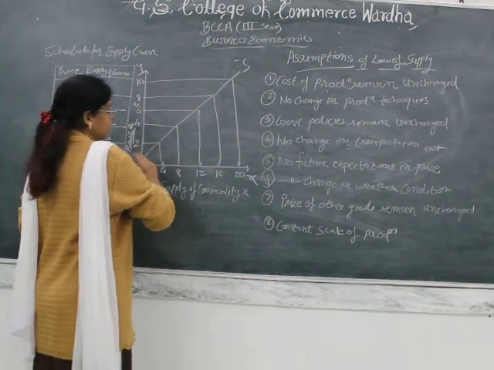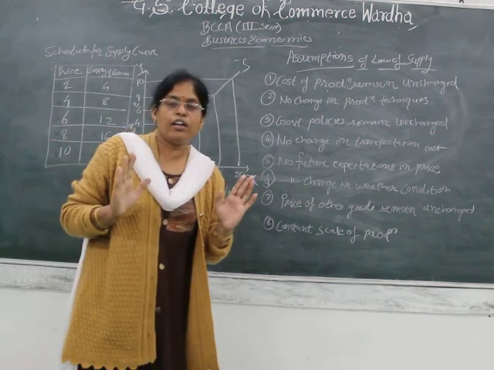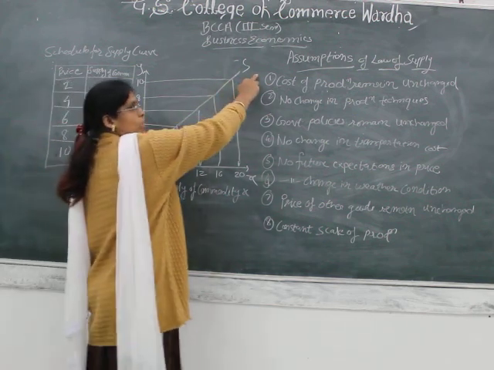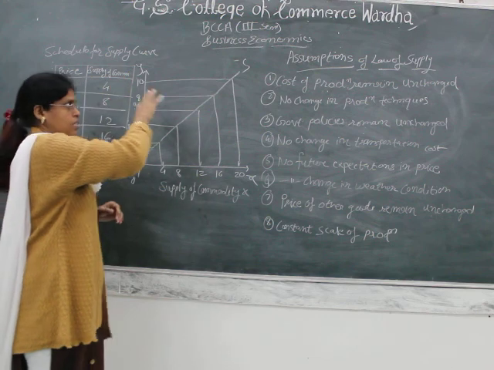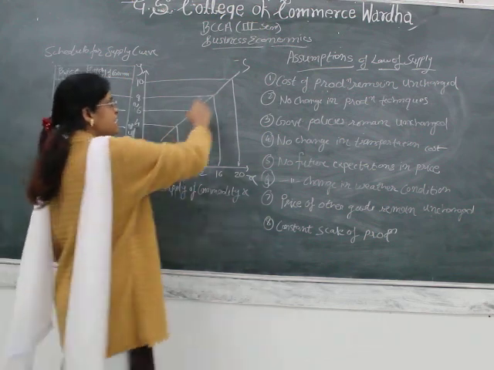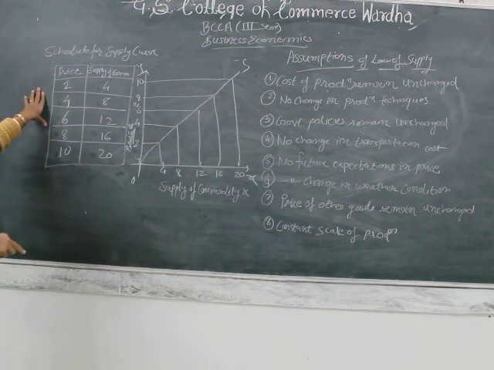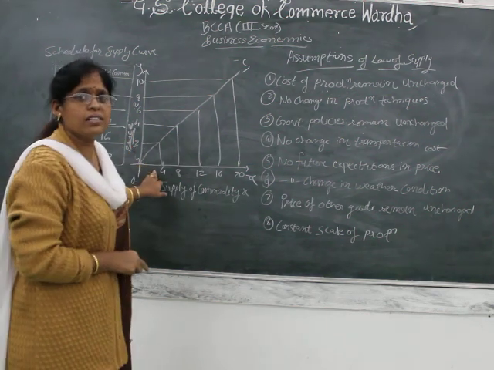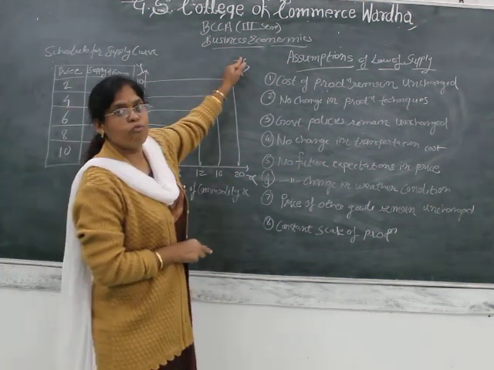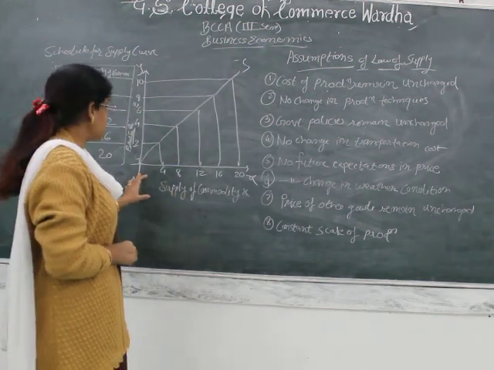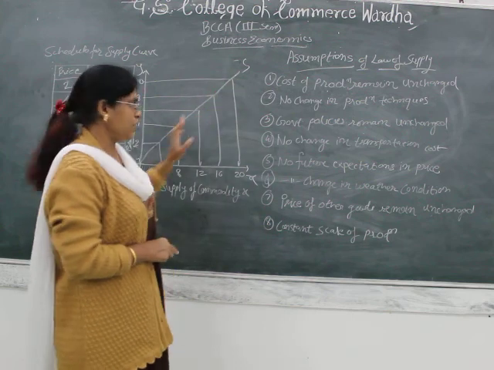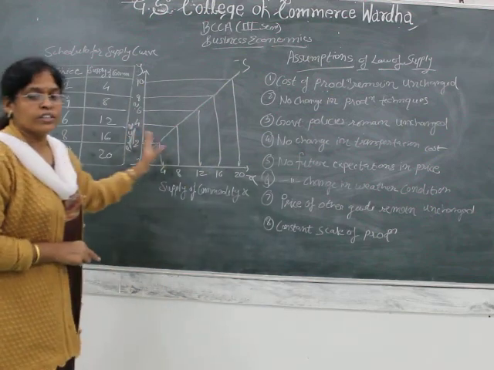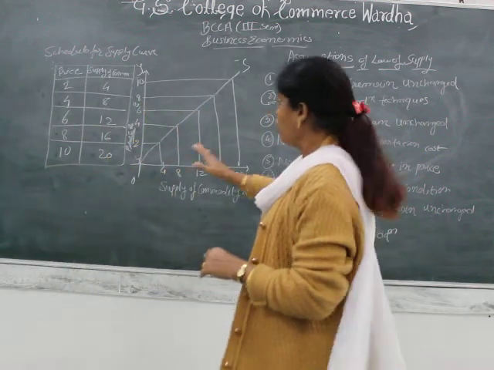Now always see, when we saw the law of demand, the demand curve goes downward, and the supply curve is exactly opposite. Here it goes upward, because it is exactly the opposite combination of the law of demand. So when the price is 2, supply is 4, and the curve goes upward. This is the supply curve, shown in the upward direction, and it is known as SS. So SS is the supply curve, and this is the schedule for this supply. Now I hope this is clear for you.